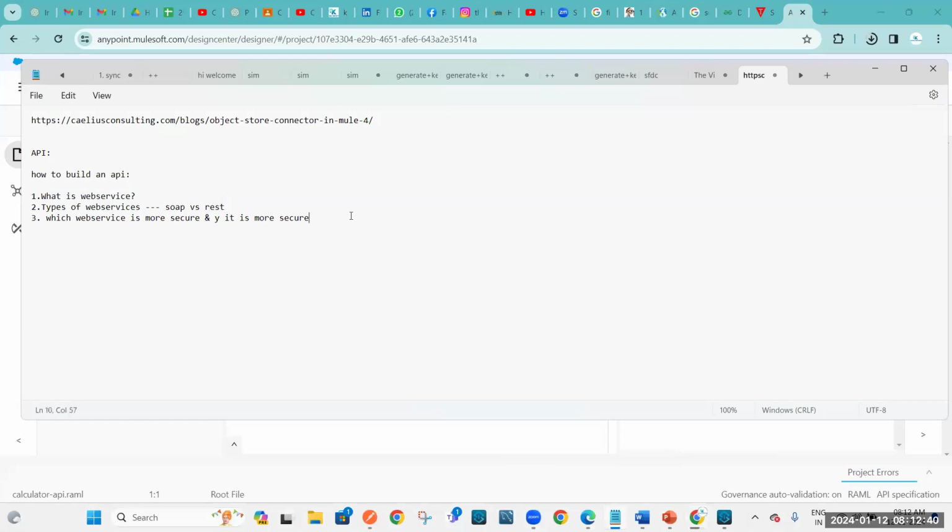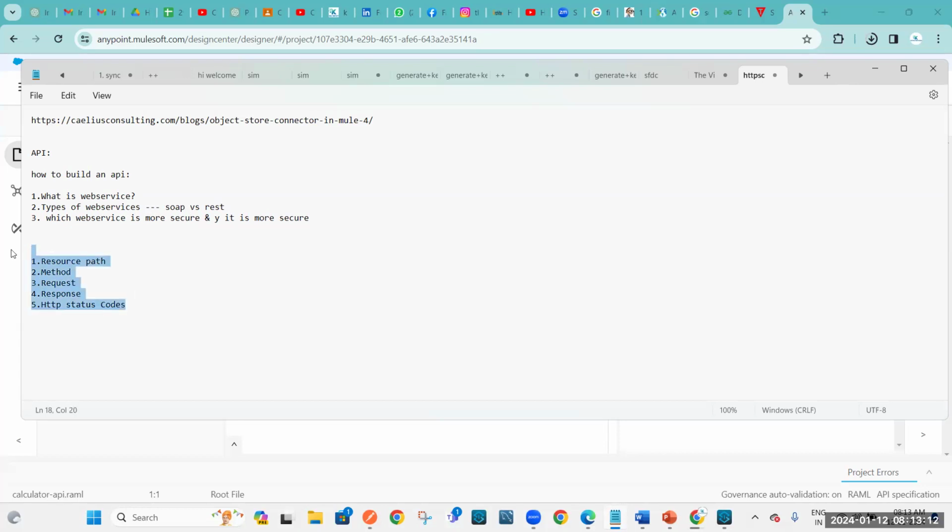Yesterday I explained, right? First one is resource path, method, request, response, and HTTP status codes. So if you want to construct any kind of API, we need these 5 things.